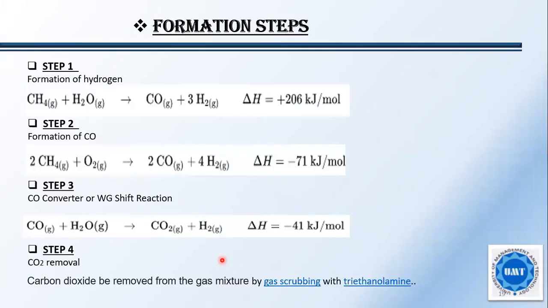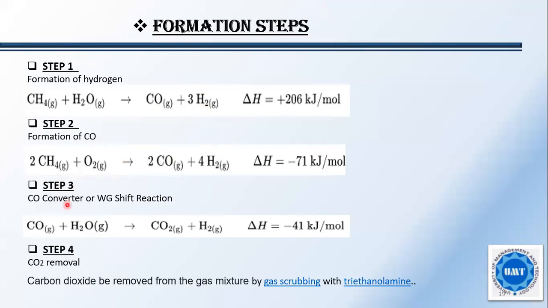In the first step, there is the formation of hydrogen. Methane is reacted with water to give carbon monoxide and we get 3 moles of hydrogen. In the second step, there is the formation of carbon monoxide. Methane is oxidized and we get carbon monoxide and hydrogen. We do this step because we have to maximize the yield of the reactant, which is hydrogen. Because we can take the nitrogen from the air, but we have to gain the hydrogen from the reactions.